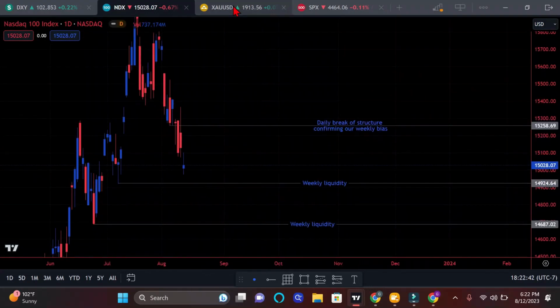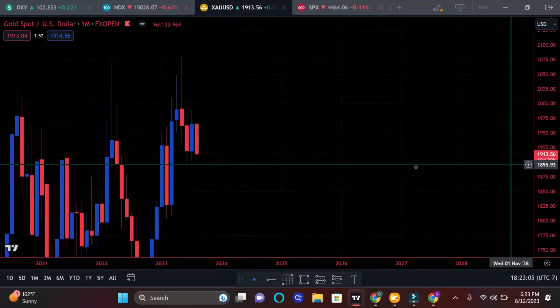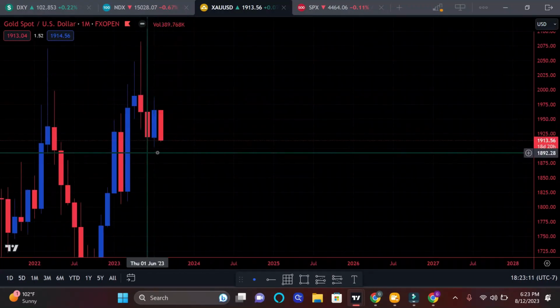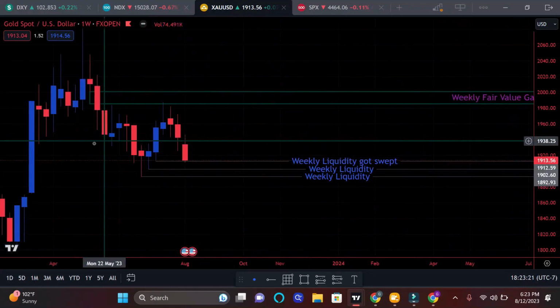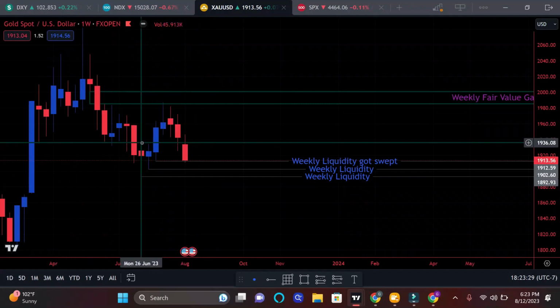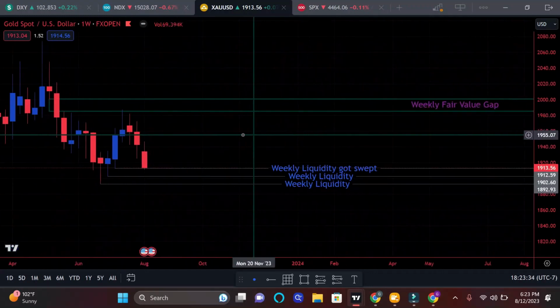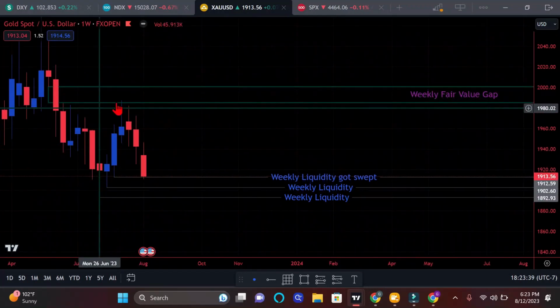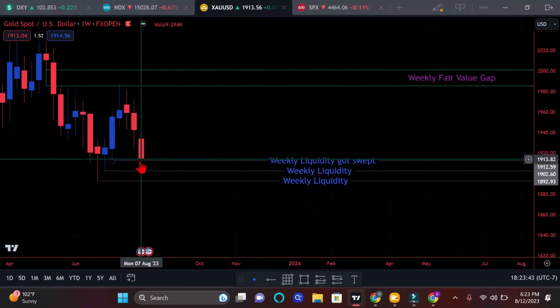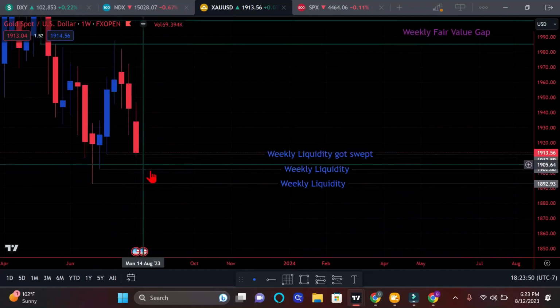Now let's go into the gold chart. We have swept monthly liquidity right here, causing this move down. By the end of this monthly candle, we will know if we break structure to the downside. We see a weekly break structure right here where my line is. And then after that weekly break structure, we see it retap into this weekly fair value gap, which is right here. Price taps in beautifully. Now it's going in the direction of lower. We have swept this weekly liquidity and there's more weekly liquidity to be swept.